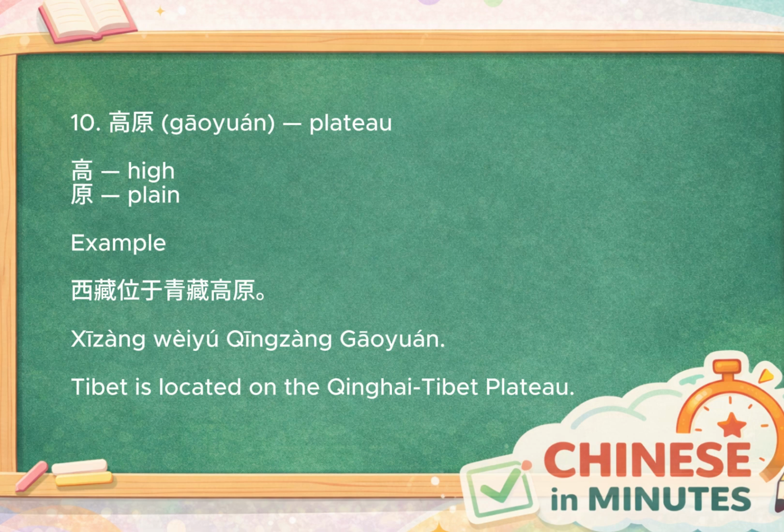As we've seen throughout this lesson, the character yuán keeps returning to the same core ideas: origin, source, original state, and open plain. Sometimes it helps us talk about reasons and principles. Sometimes it helps us talk about original texts and forgiveness. And sometimes it appears in geographical terms like grasslands, plains, and plateaus.